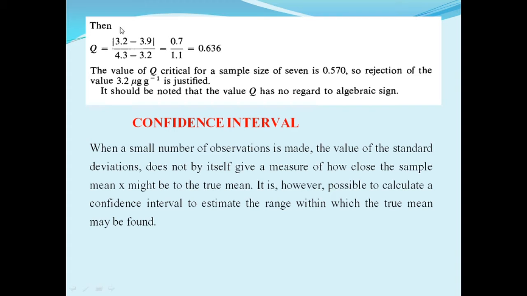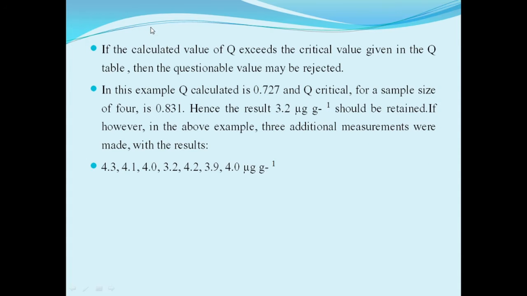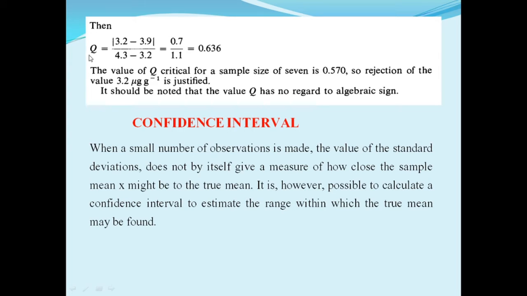Questionable value is 3.2, minus the nearest value, in this case 3.9, upon largest value 4.3 minus smallest value 3.2, which is 0.636.